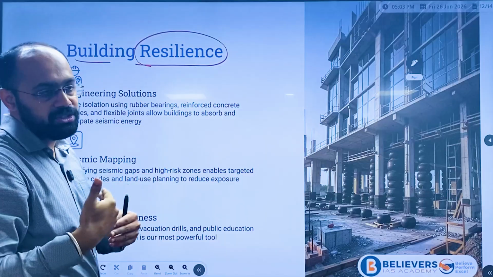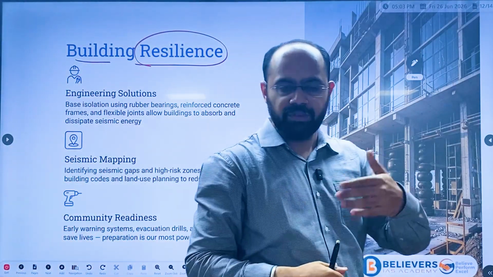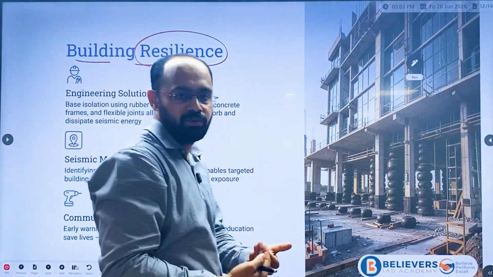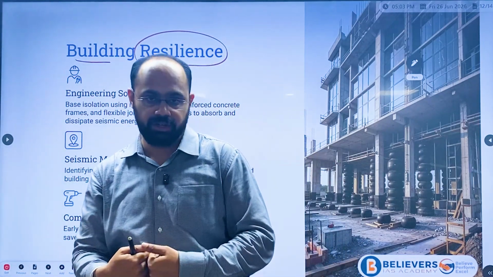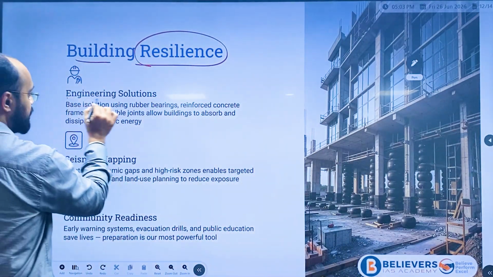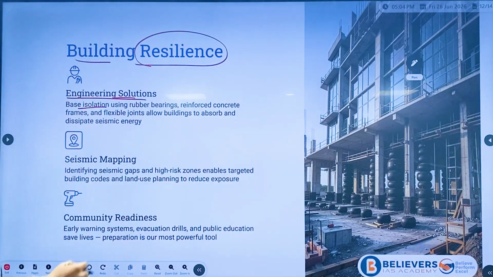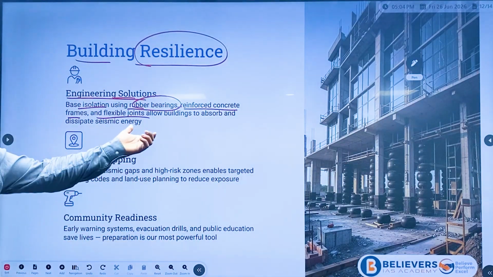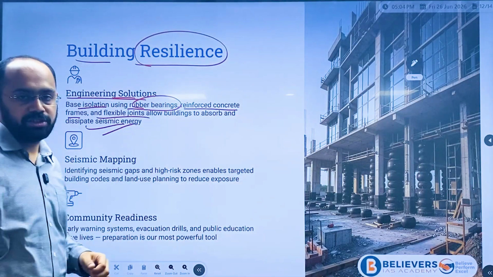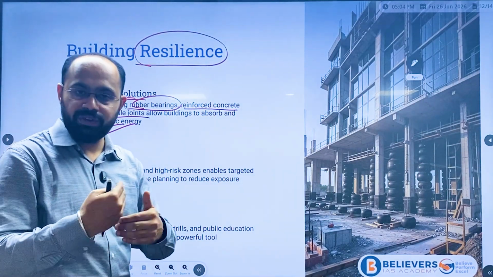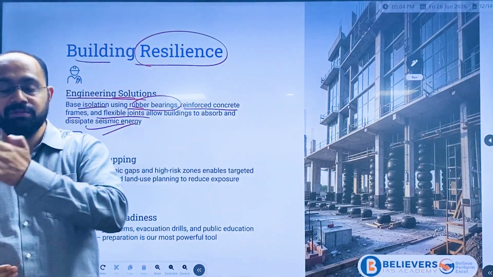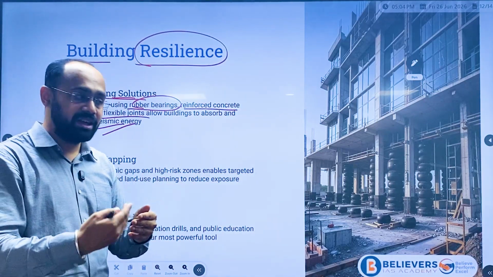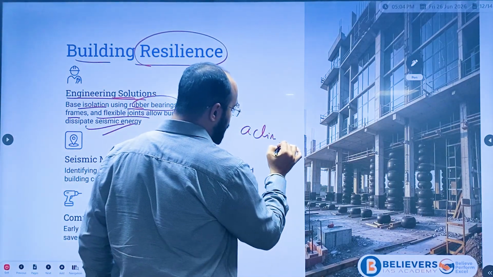See, we can't stop nature. You can't control the forces of nature. But what we can do as humans is prepare for it. So how do we prepare? Engineering solutions: base isolation using rubber bearings, reinforced concrete frames, and flexible joints, allowing buildings to absorb and dissipate seismic energy. The structure of the building we construct has to be seismic friendly. This can be adopted where there are frequent earthquakes or active plate movements.